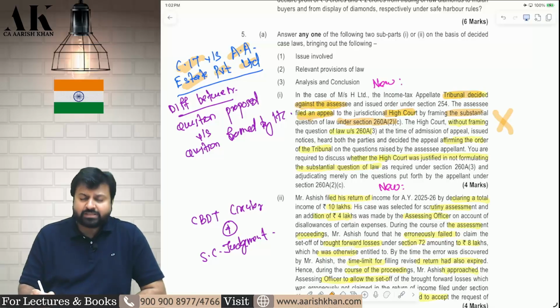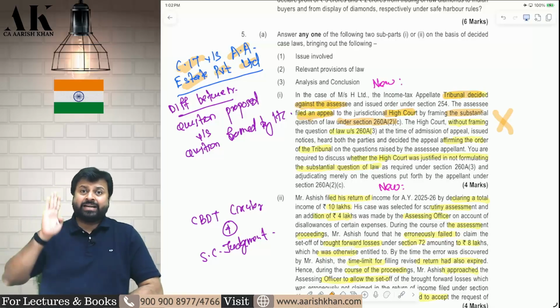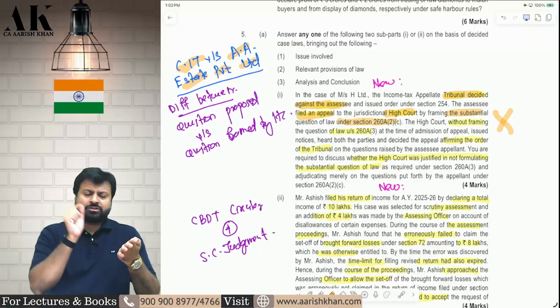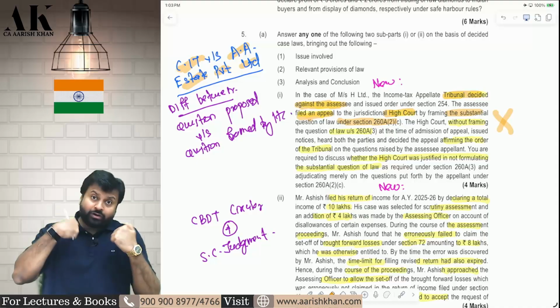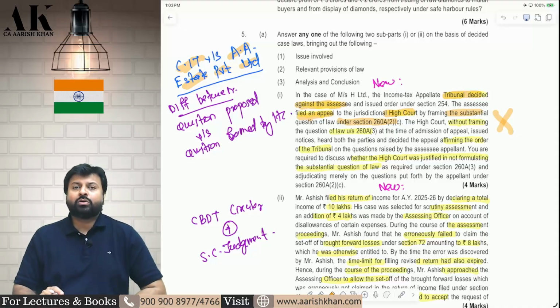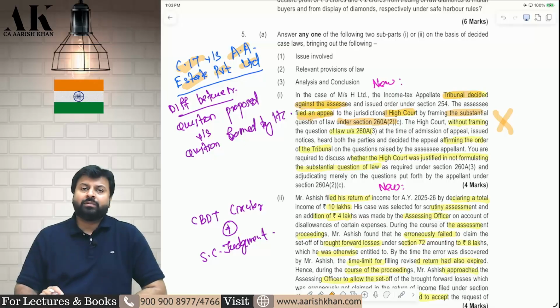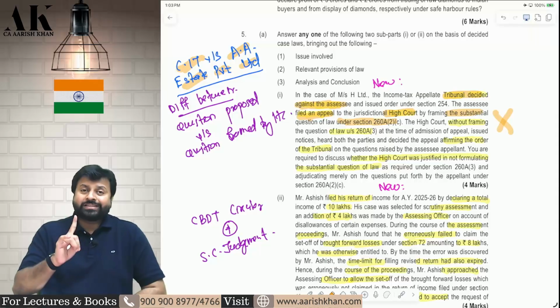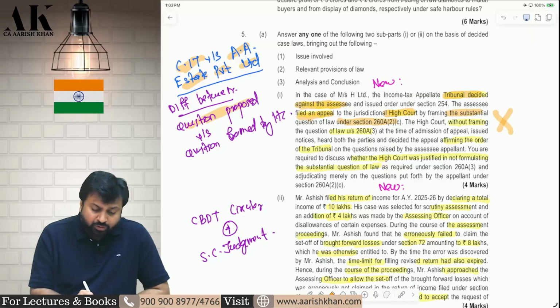Now, the High Court gave a judgment without framing the question of law at its end. The High Court just relied on the assessee's question of law and gave the judgment. The High Court itself, suo motu, did not frame any question of law. So the question is: is the High Court liable to suo motu also frame a question of law? The answer is yes. The court said that there is a difference between the question proposed by the assessee and the question framed by the High Court.